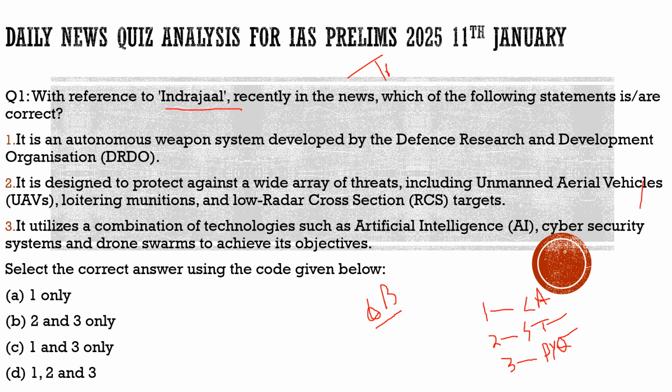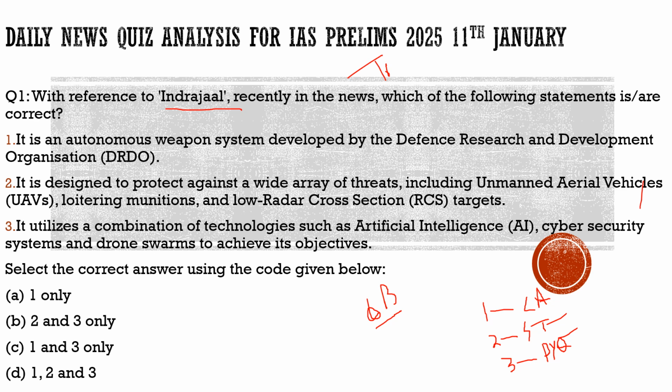One of the major recent technologies we have achieved with the help of AI is Indrajal, which uses artificial intelligence. This is one of the technologies India has achieved, as it is indigenously developed by an Indian company. It is a recent achievement of India with respect to the Indian military, where they are using artificial intelligence in decoding drones and all that, which we will understand through this question.